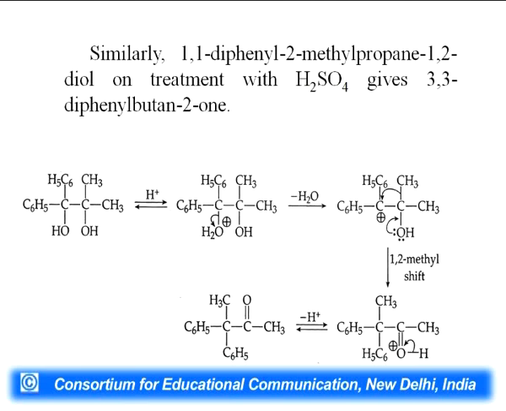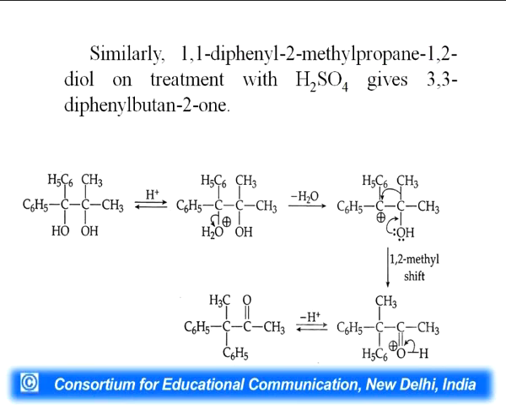Similarly, 1,1-diphenyl-2-methylpropane-1,2-diol on treatment with H2SO4 gives the product 3,3-diphenylbutan-2-one. Here the protonated water molecule is formed at the carbon which is more stable. We have already discussed reaction intermediates like carbocations, carbanions, free radicals, carbenes and nitrenes in this lecture series, in which we discussed that the more the stability of the intermediate,